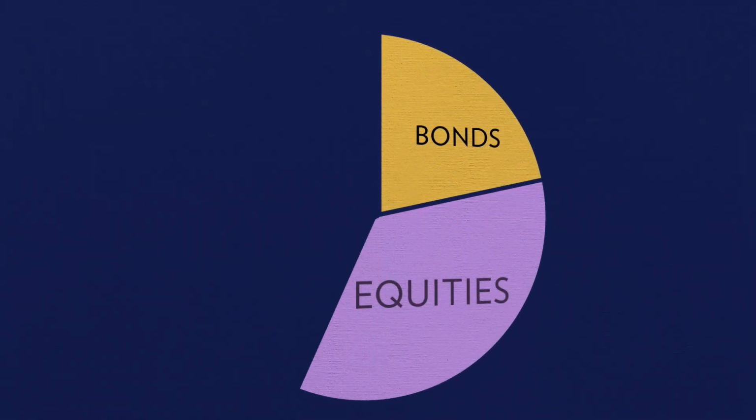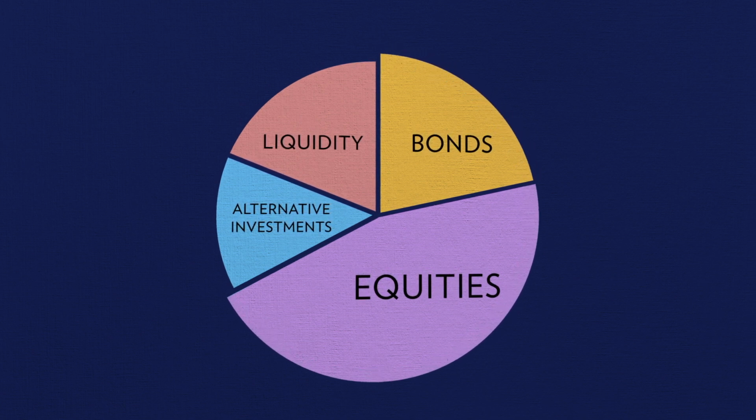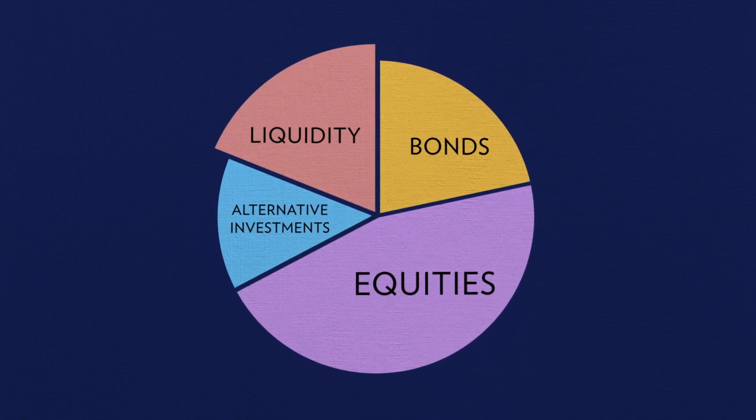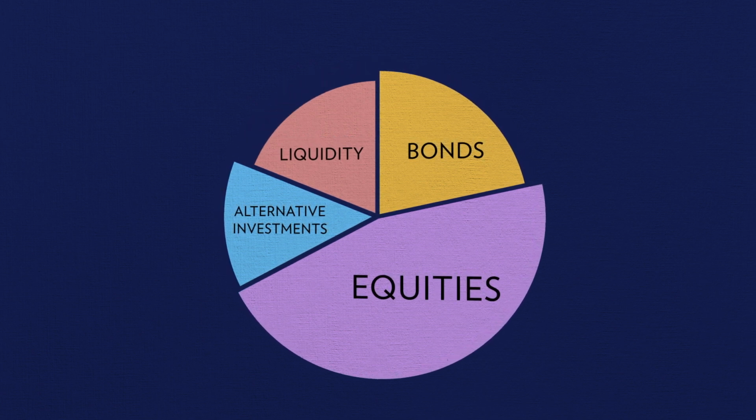Asset allocation is the distribution of wealth in various asset classes. Common examples are bonds, equities, or alternative investments. When you invest in different asset classes, you reduce your risk and potentially increase your returns. And if another asset class does well, you're less likely to miss out on market opportunities. One of the main aspects of asset allocation is diversification.